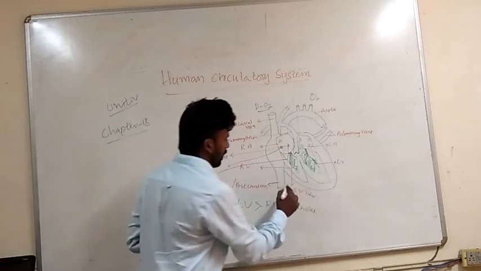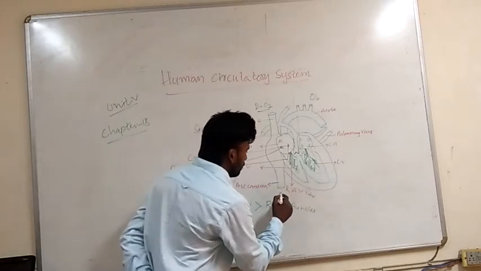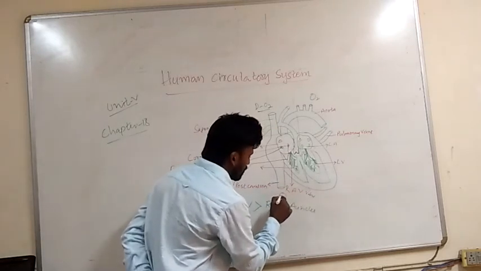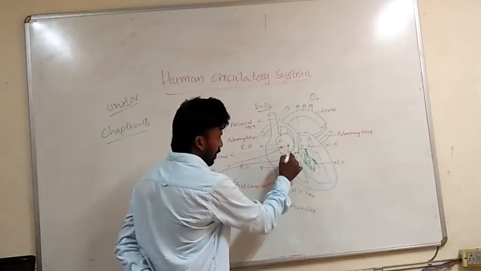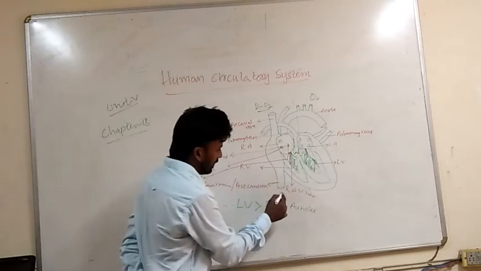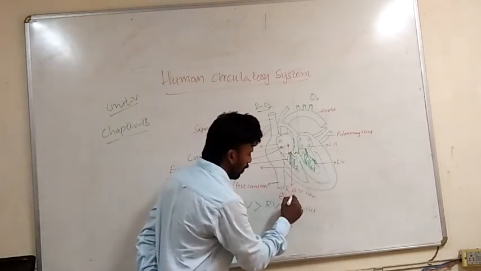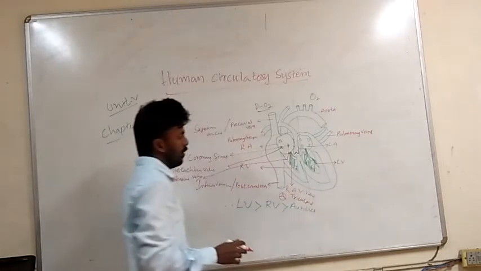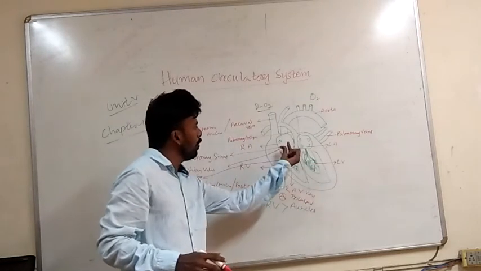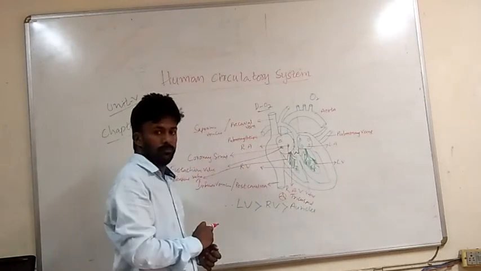Okay. It has three cusps. If you dissect that flap, you see three cusps. That's why it is also called the tricuspid valve. So this is the overview of the right atrium.